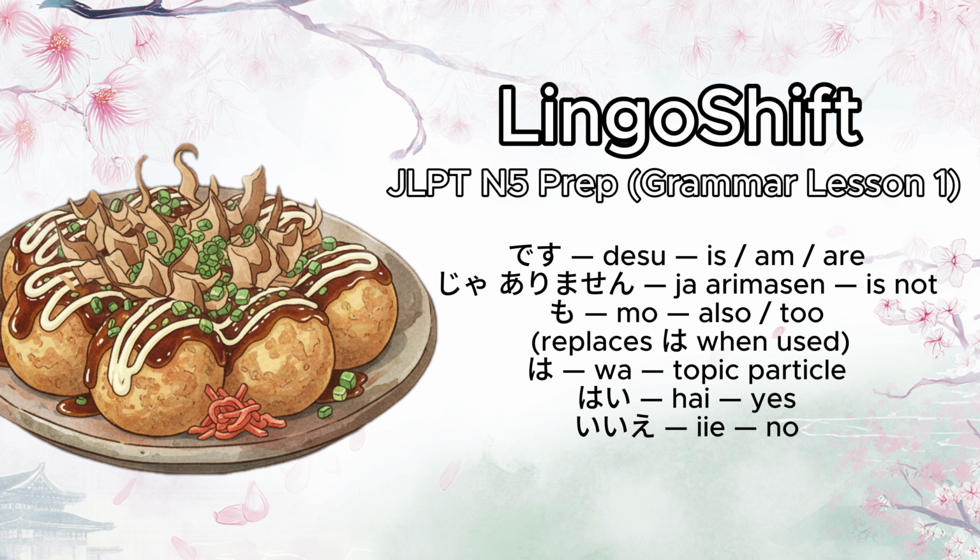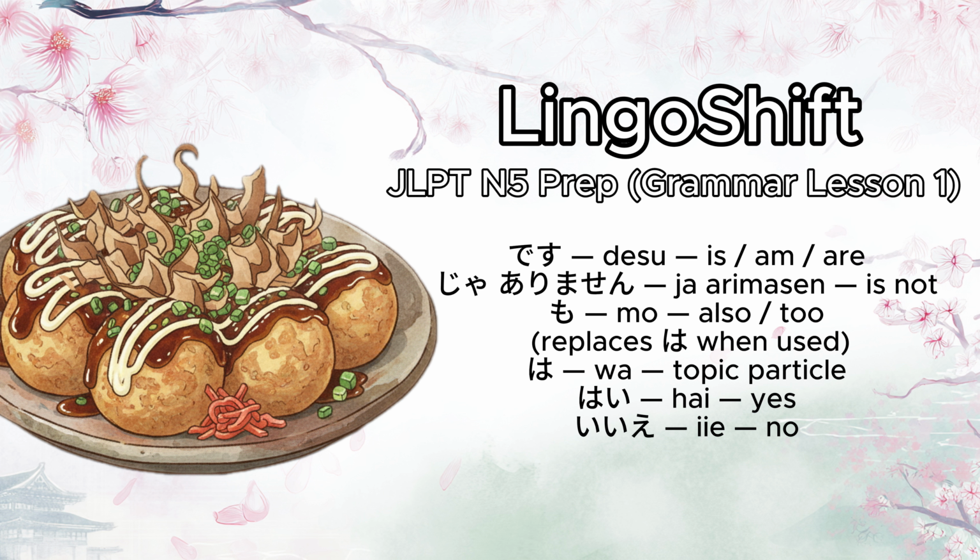To say that something is something else, you state the topic, follow it with the particle wa, then state the description, and end with desu. For example, to say Mr. Tanaka is a teacher, we say Tanaka-san wa sensei desu.